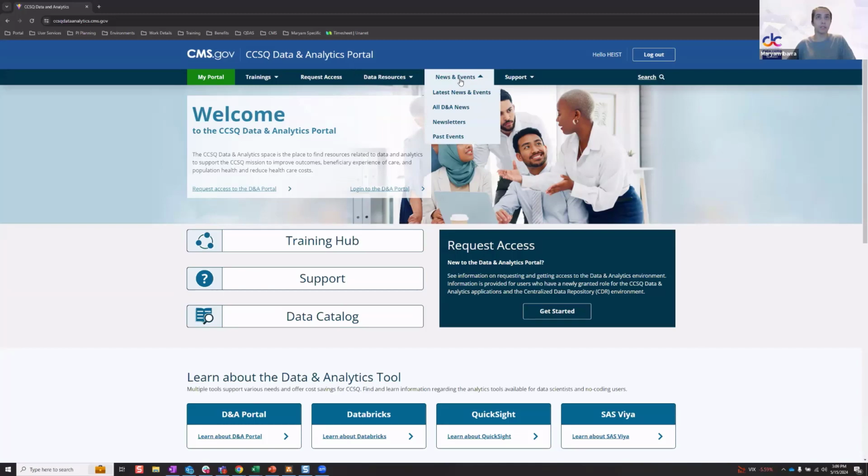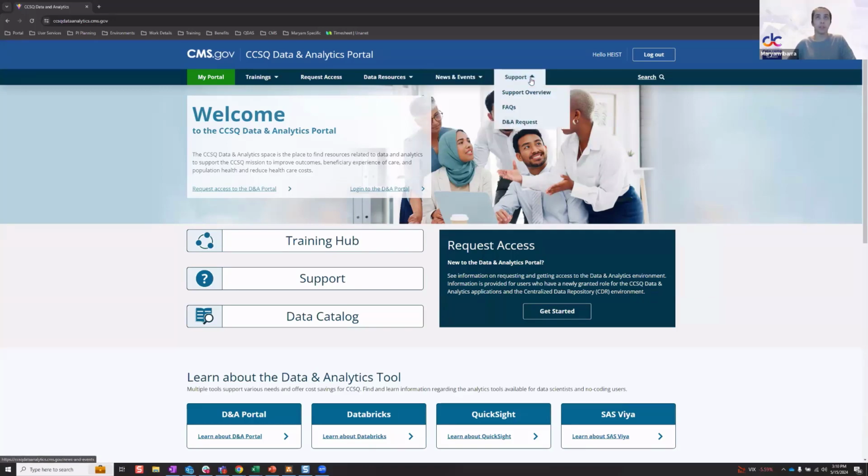Our news and events section is where you would find all the latest news and events, the newsletters and our past events, which, as I mentioned, is redirecting to Confluence, but that will be updated. And then our support section to provide guidance on if you need to log a ticket or look for frequently asked questions, and then the D&A request form redirecting back to Confluence as well.